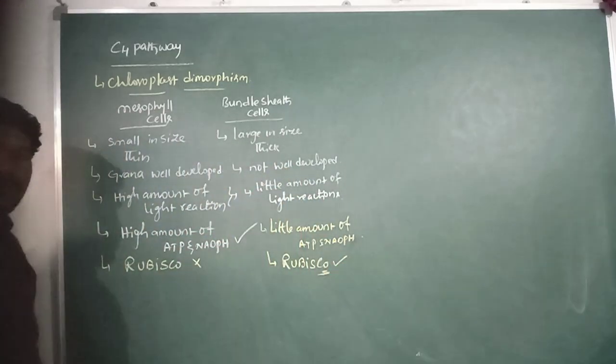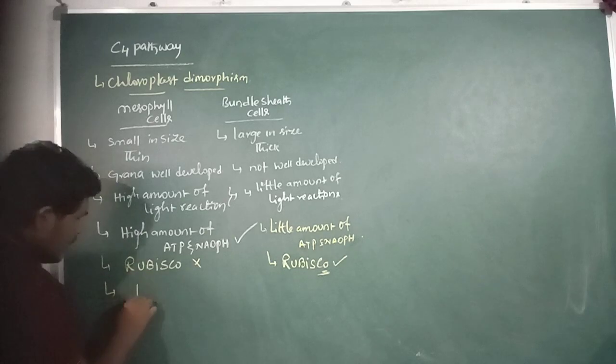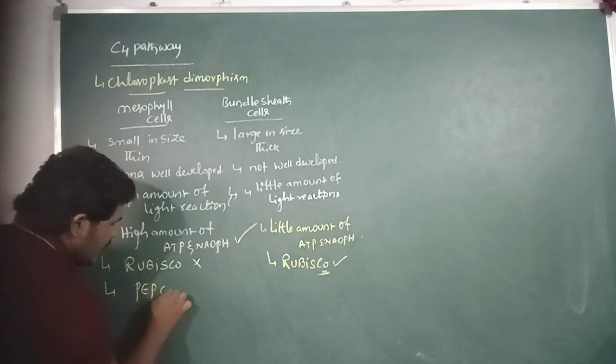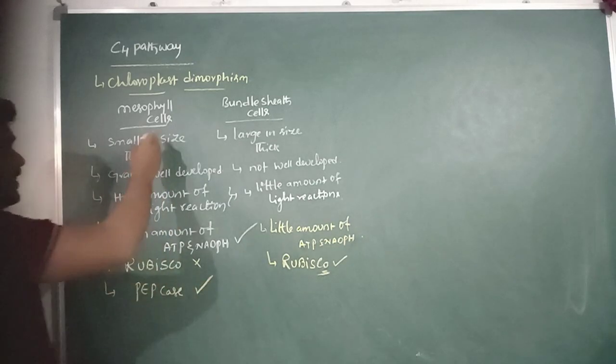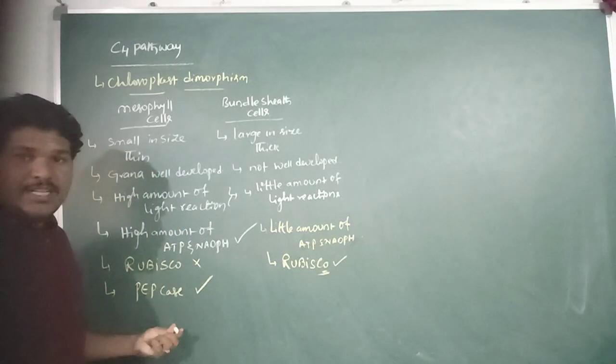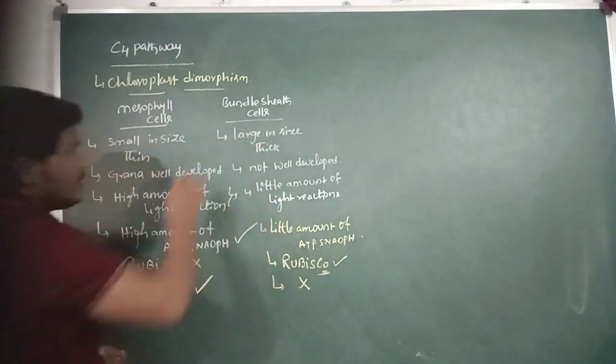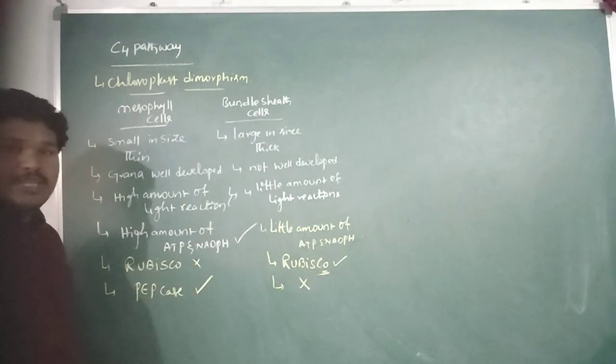The PEP case, phosphoenol pyruvate carboxylase enzyme, is present in the chloroplast of mesophyll cells but absent in the chloroplast of bundle sheath cells.